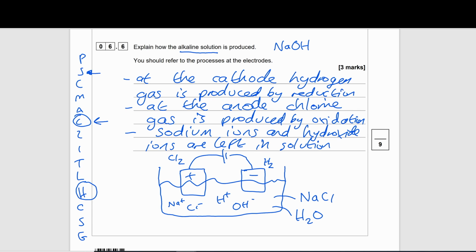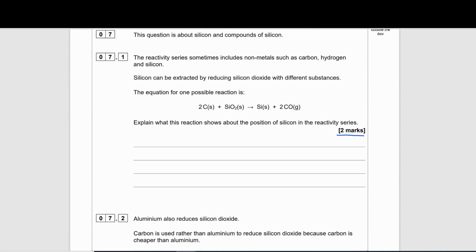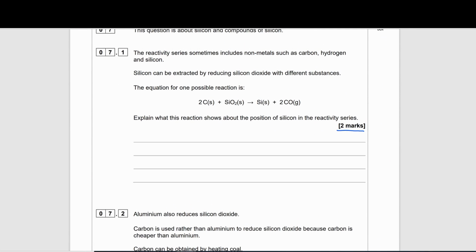So let's go back to the question. What's happening here? Carbon is reacting with the silicon dioxide, and then silicon is being produced on its own with carbon monoxide. So if the silicon is not with this oxygen anymore, and the carbon has bonded to it, that is clearly telling us that carbon is more reactive than silicon. So that would mean, in terms of the position in the reactivity series, that silicon is below carbon in the reactivity series.